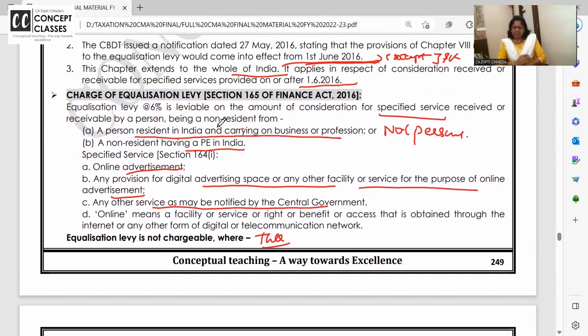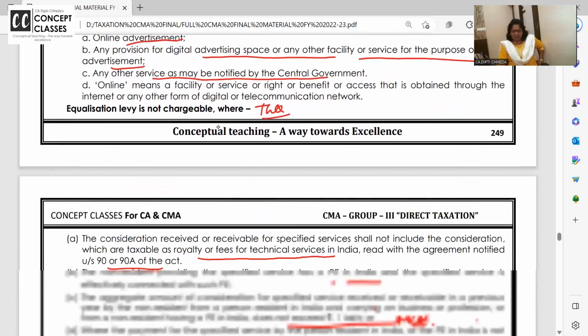In 165, equalization levy of 6% is charged when a non-resident is receiving a service from a resident or from another non-resident having a PE in India, online advertisement space and all.